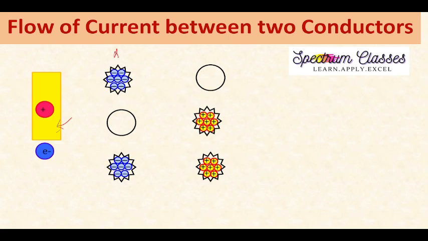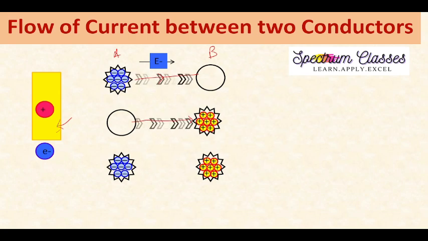If this conductor A is in contact with B, if these two are connected with a metallic wire, then what is going to happen in this case? Electrons are moving in this direction. Similarly, here I am going to show the direction of electrons. If we have this neutral metallic plate and this electron deficient metallic conductor, then the movement of electrons will be again in the same direction, from neutral to positive, because it is electron deficient.